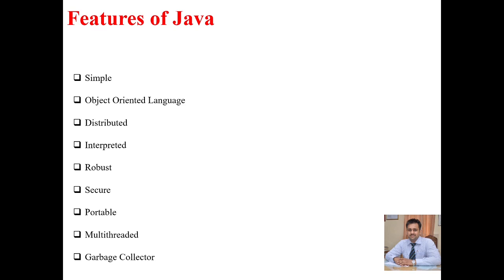Next and last point, garbage collector. As we studied in C++ about the delete keyword, which is used to release memory occupied by DMA variables, this delete keyword does not exist in Java. Now the question arises: why do we use the garbage collector concept in Java?